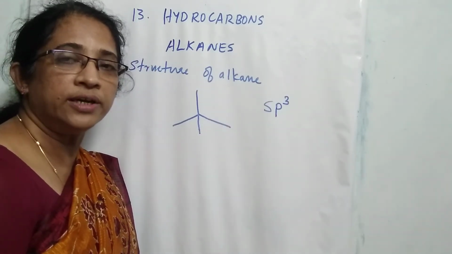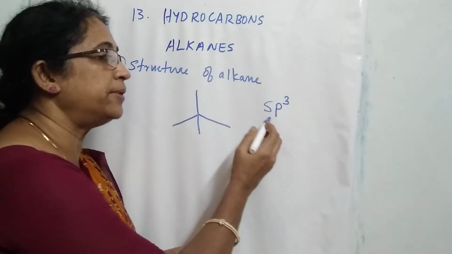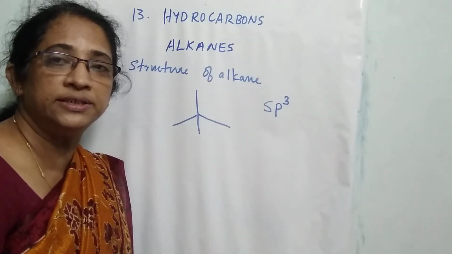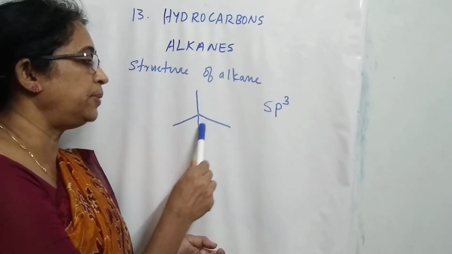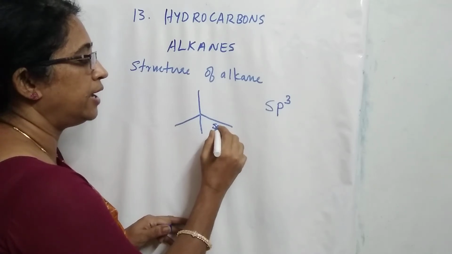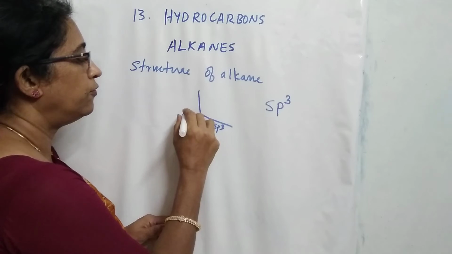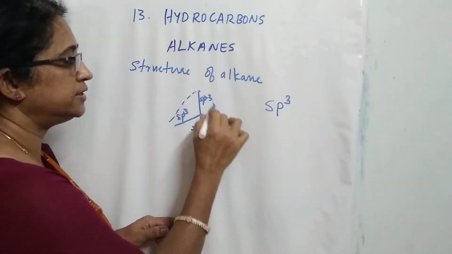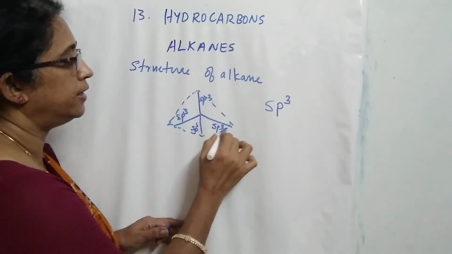One s orbital and 3 p orbitals enter into hybridization. As a result, 4 sp3 hybridized orbitals are formed. And these orbitals are oriented towards the 4 corners of a tetrahedron.